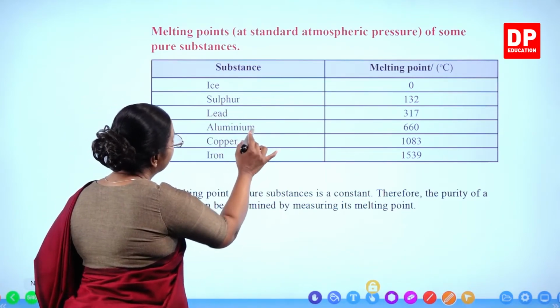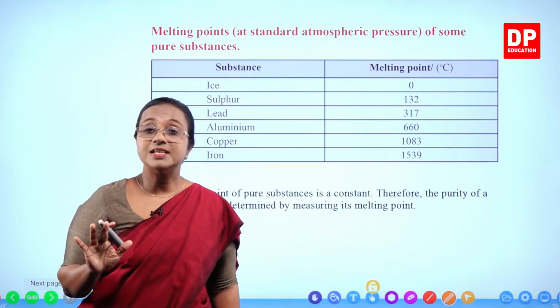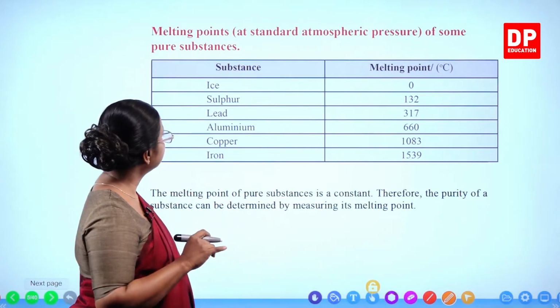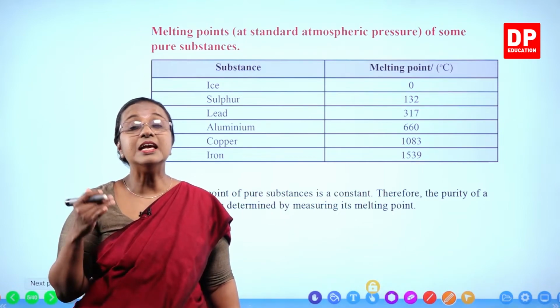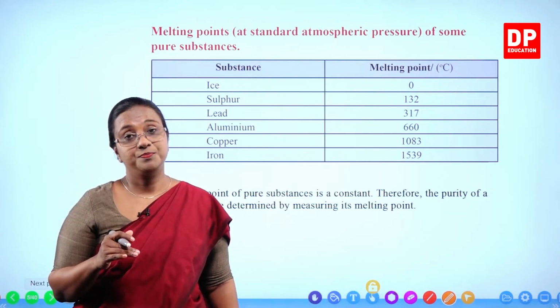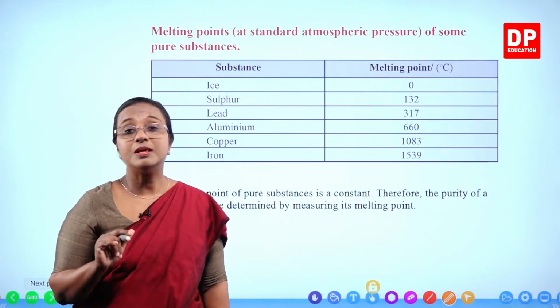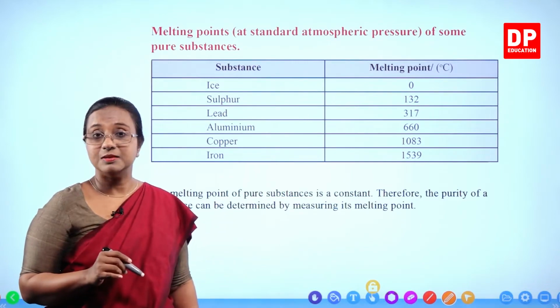Sulfur, lead, aluminium, copper, iron, all these are present as solids in nature. That is because all of them have very high melting points. Can you all understand that? You have to remember this as well. All of these have very high melting points.